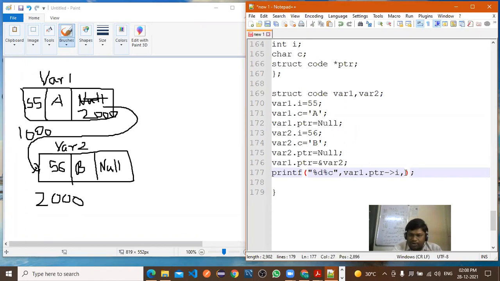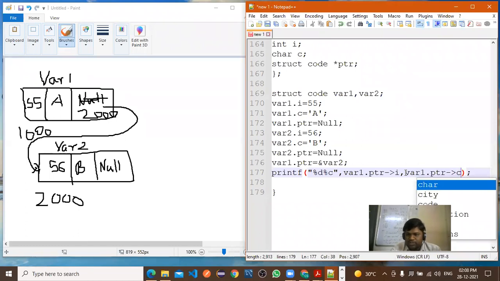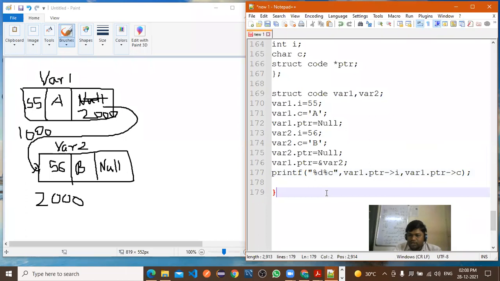Now var1.ptr, pointer असेल तर असा आपण arrow use करतो, right? var1.ptr i, after that next var1.ptr c. Now here you will get the values of both the variables.